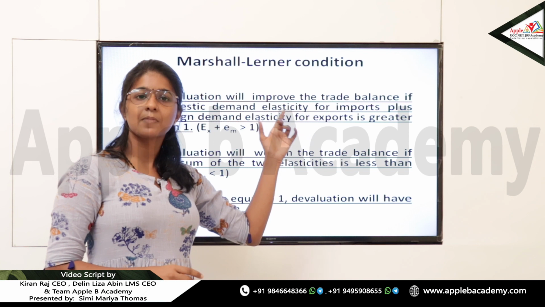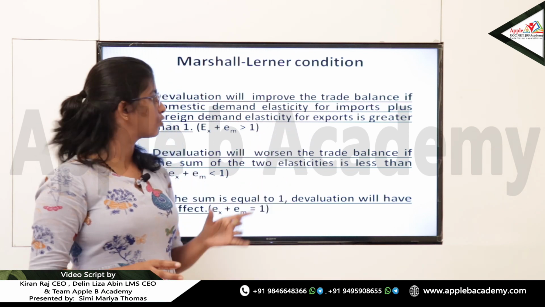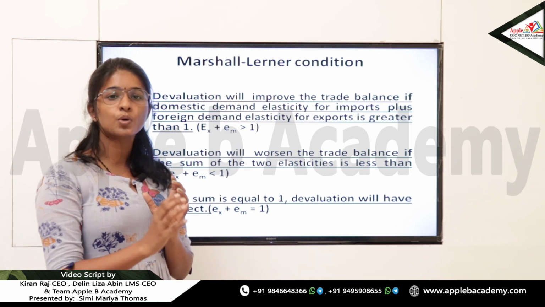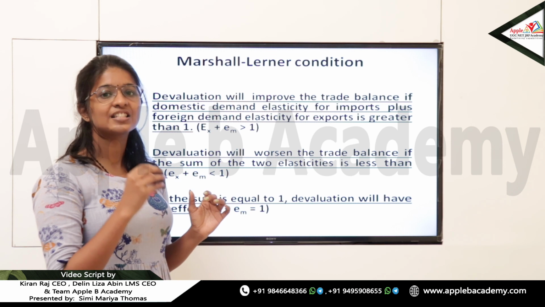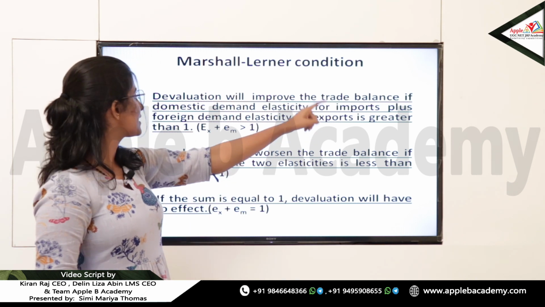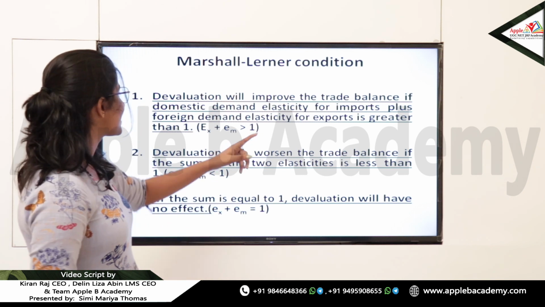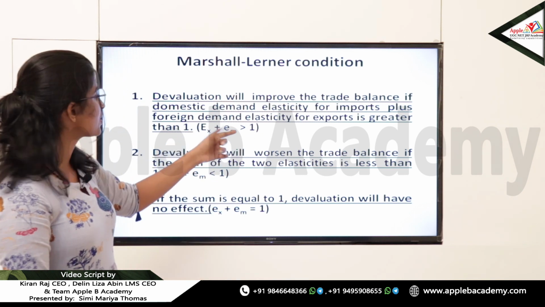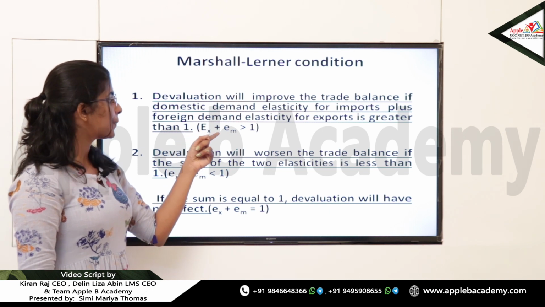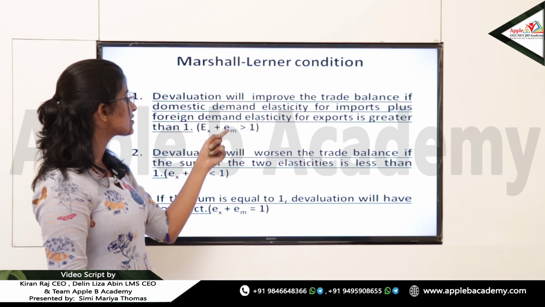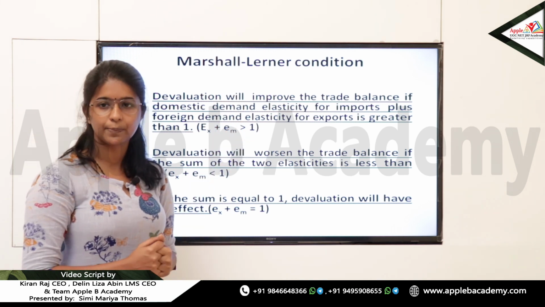But as per the Marshall-Lerner condition, devaluation will improve the trade balance only if the domestic elasticity of demand of imports plus the foreign elasticity of demand of exports is greater than 1. This condition is very important: only then will devaluation improve the trade balance.